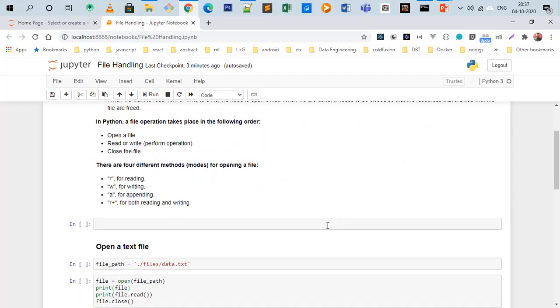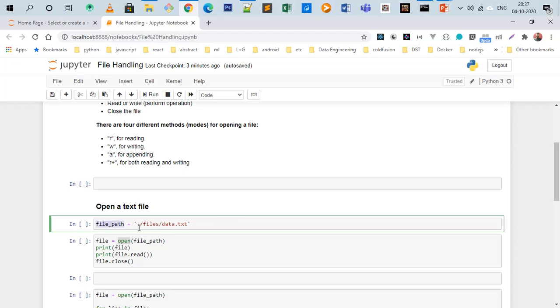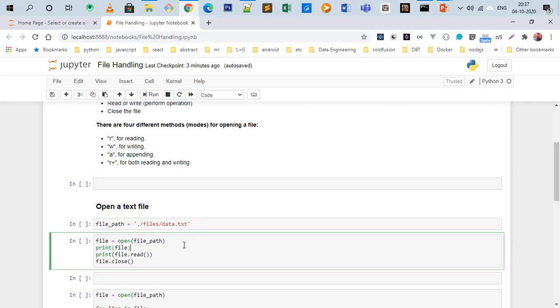In Python, we have an open method to open any file. So we are first simply defining a variable for the location of the file. It can be anywhere. Under my root directory there is a folder, and under that I have the file data.txt, and I am trying to access this file. And friends, don't be surprised, we don't need to import any external package. Open is an inbuilt function in Python to open a file.